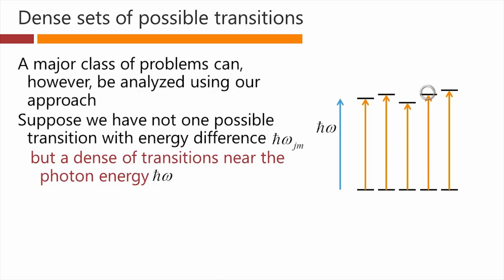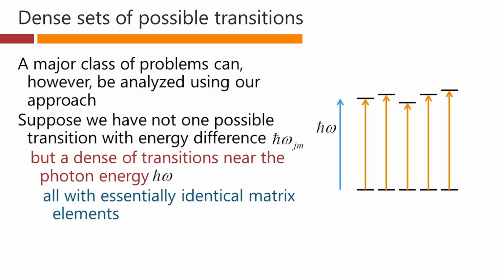And instead, therefore, of having one transition, we have a dense set of possible transitions, each with slightly different energies. But presumably, they all have essentially identical matrix elements, essentially identical strengths for these transitions if we get the frequency right.